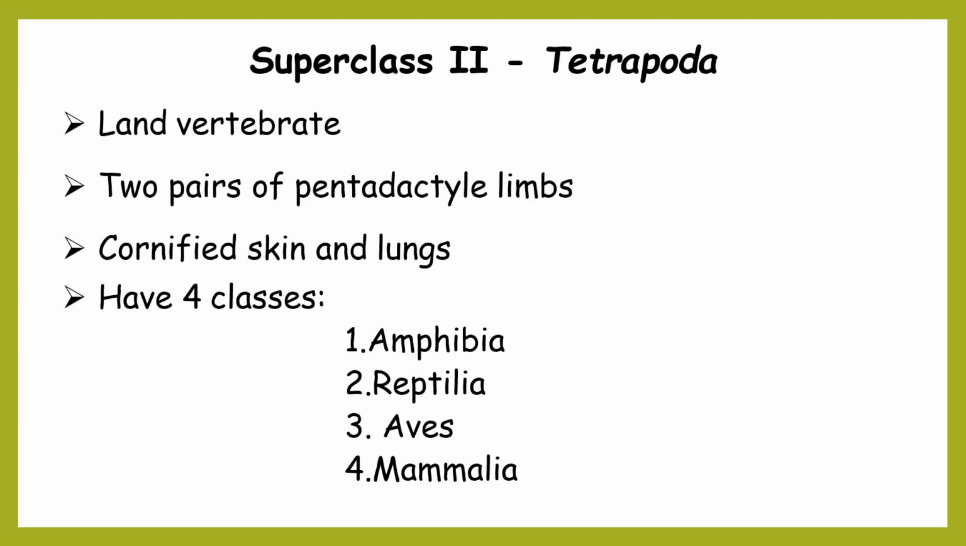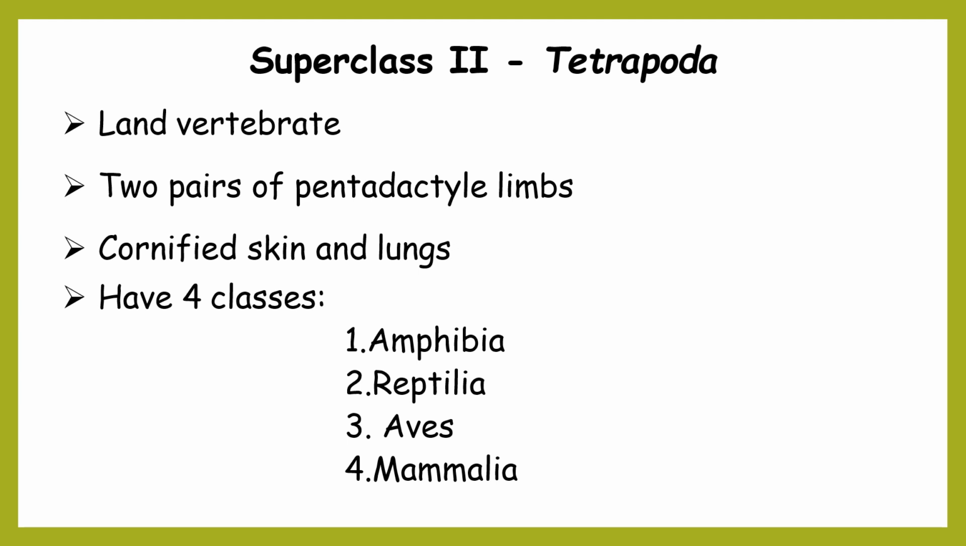Now coming to superclass 2, Tetrapoda, which are commonly known as land vertebrates. Two pairs of clear-cut pentadactyl limbs are present, externally their skin is generally cornified, and the adults have lungs. These are the major characteristics, and this superclass is further divided into four classes: class 1 Amphibia, next Reptilia, Aves and class Mammalia.